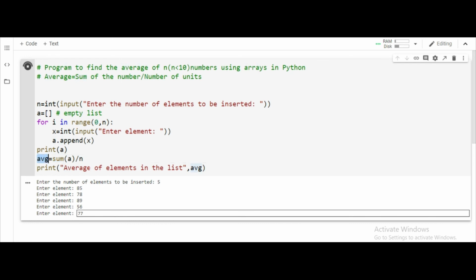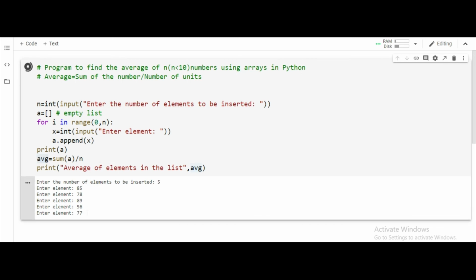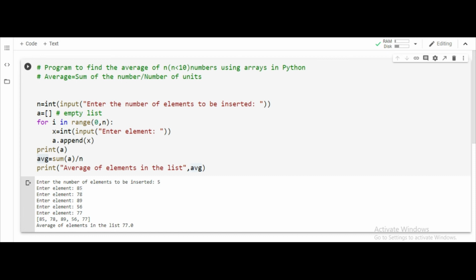Once we got the average, we printed the value of the average, and you can see the output now. Our elements are 85, 78, 89, 56, 76, and the average of the elements in the list is 77. I hope I made myself clear to you.